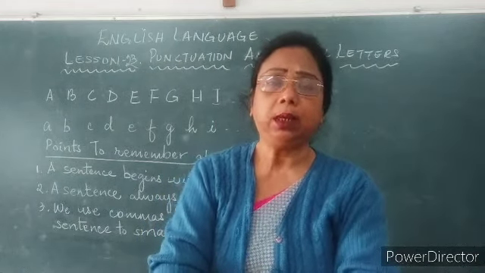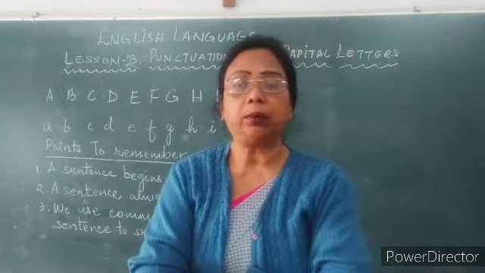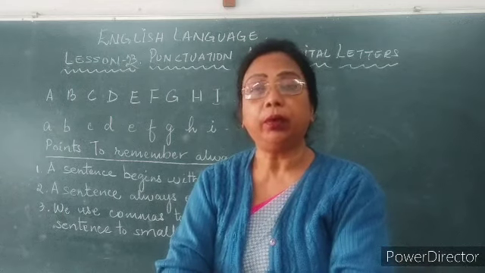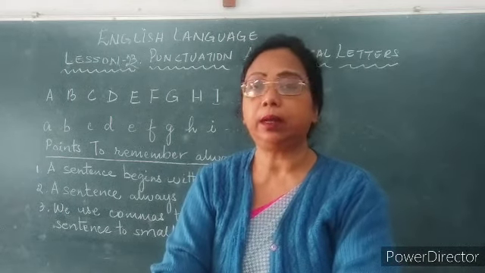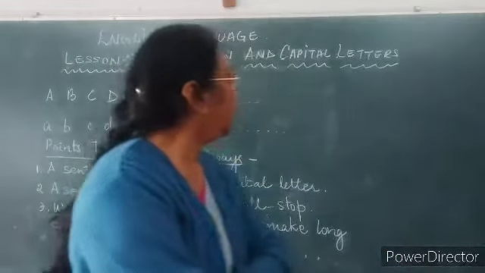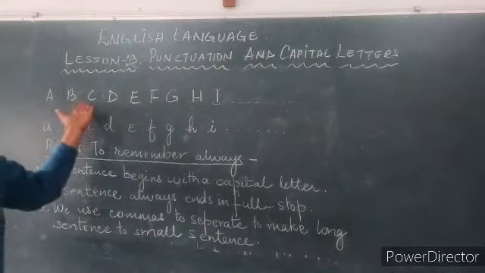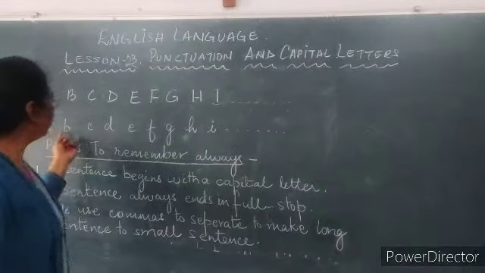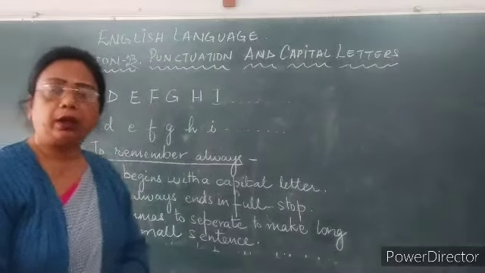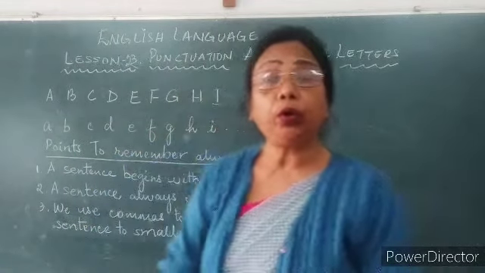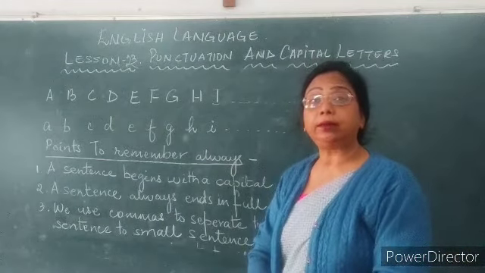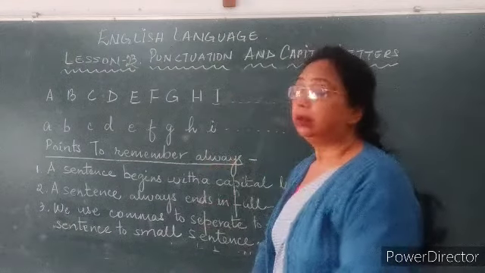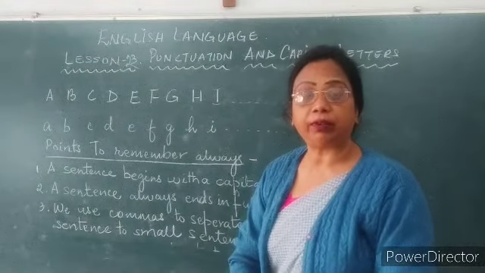Now let's see how to pay attention to capital letters and punctuation marks when we are writing sentences in our copy or in our work. Now you can see that I have written A, B, C, D, E, F, G, H, I, J, K and so on, and then again with the small letter I have written a, b, c, d. Why? Because I want to make you understand the difference between the two types of methods in which we write English alphabets.